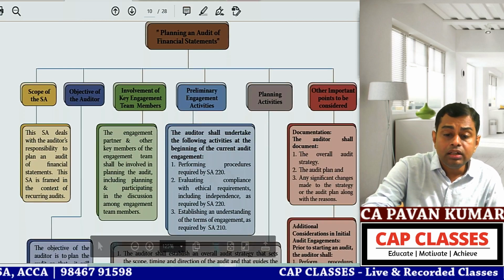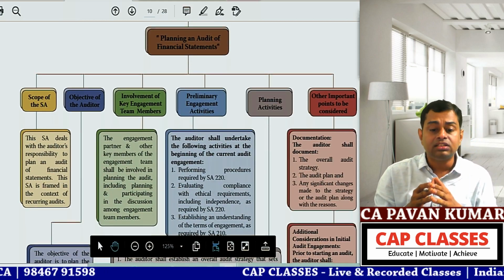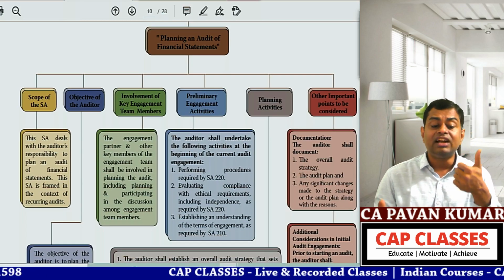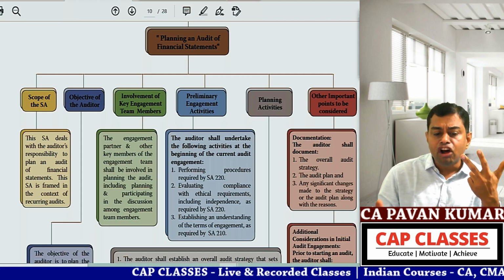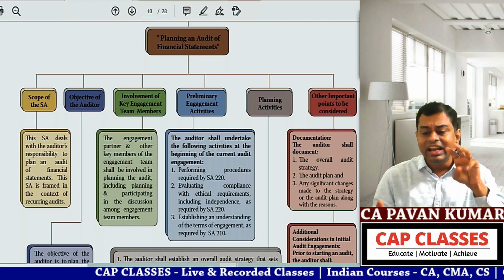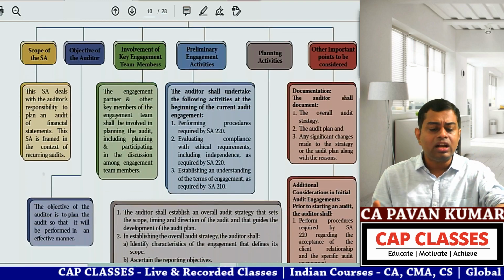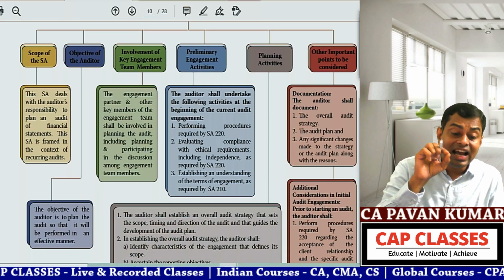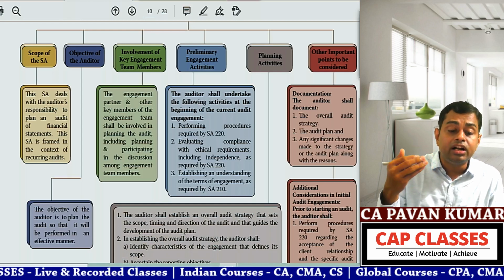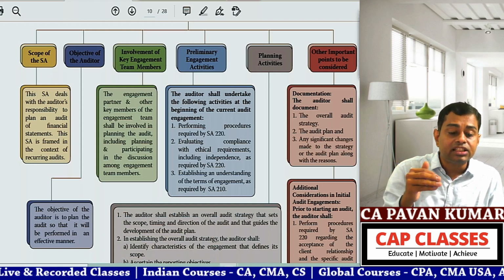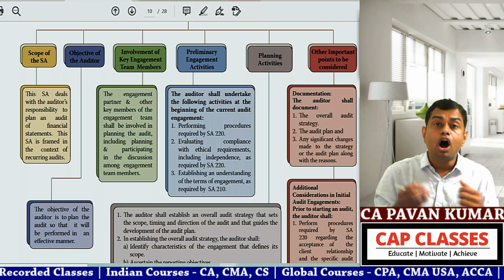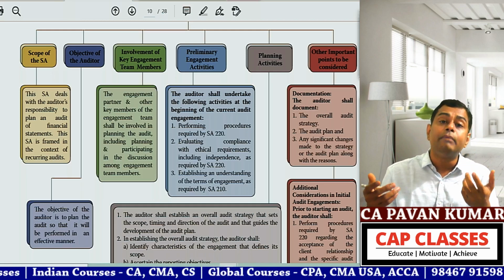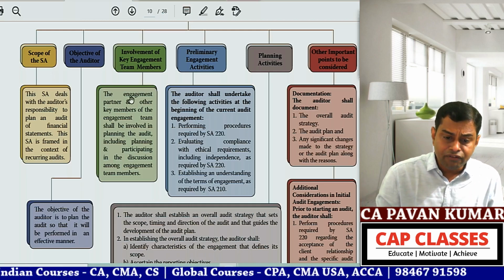Now, this planning and audit of financial statements is split into 6 parts. One is scope. Second is objective of the auditor. Third is involvement of key engagement team members. These 3 are not required, not examinable also, but they are small parts. Scope: this SA deals with the auditor's responsibility to plan an audit of financial statements. This SA is framed in the context of recurring audits. Objective: the objective of the auditor is to plan the audit so that it will be performed in an effective manner.